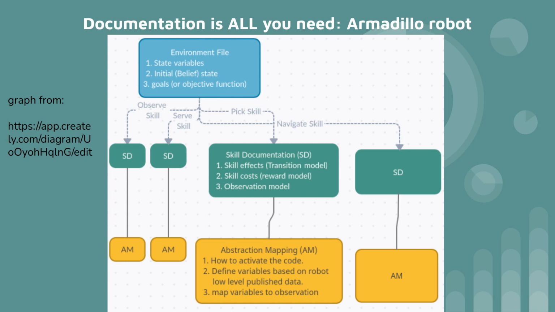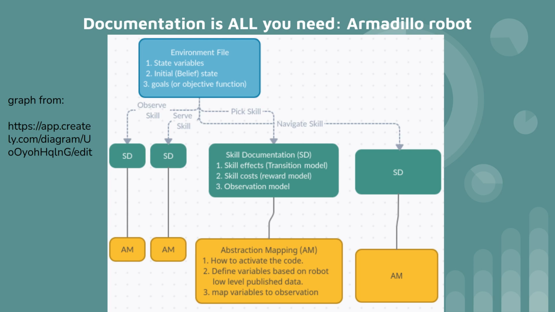There is one environment file documentation for the possible state variables, the initial state, and the goals of the robot. And for each of the possible skills, you need to write the skill documentation, which contains the skill effects, skill costs, and the observation model, and also an abstraction mapping on how to actually activate the code. It can also define variables based on robot low-level published data, and these variables can be used to map low-level code execution to observations needed for decision making.